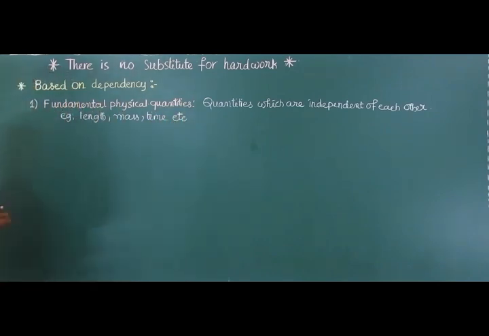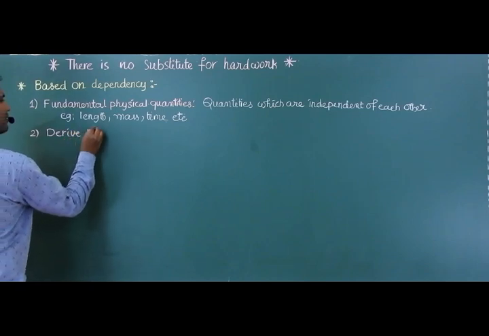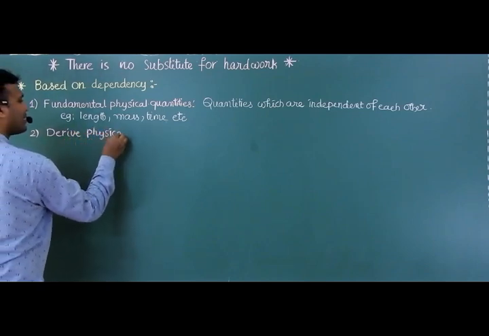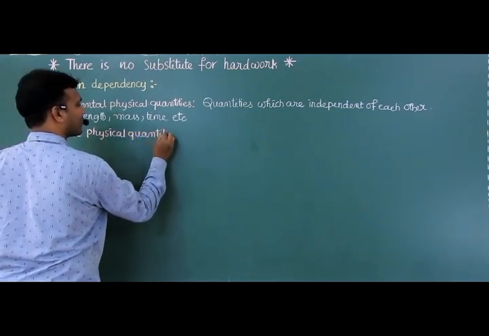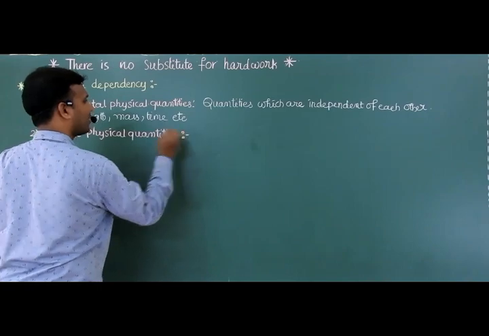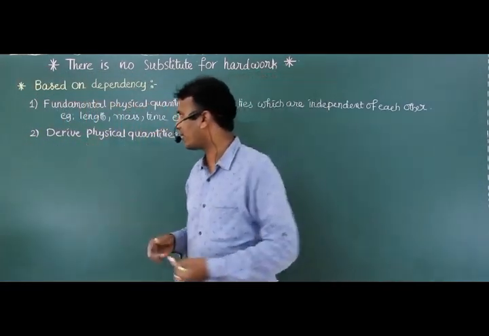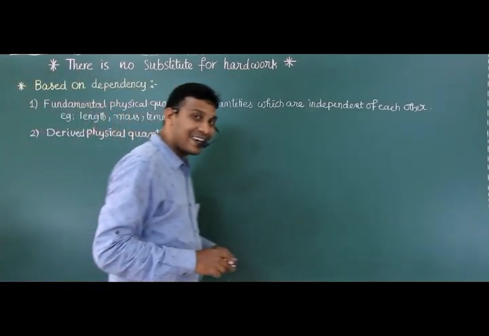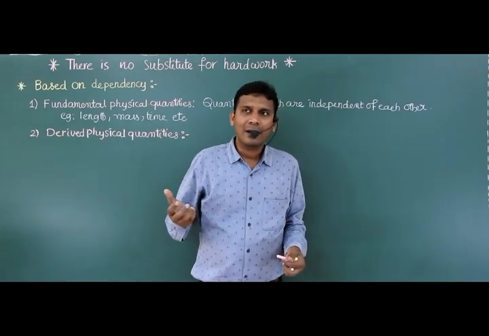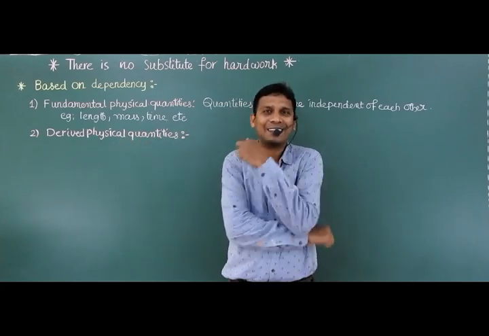Right. The second one is derived physical quantities. In the name itself, there is a definition. Derived means they depend on some other physical quantities.